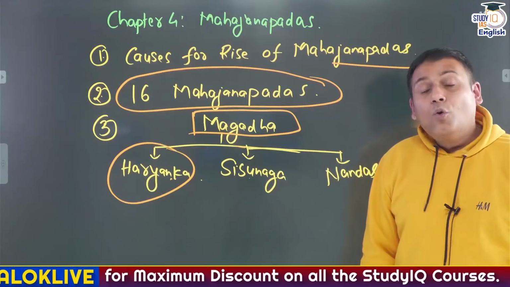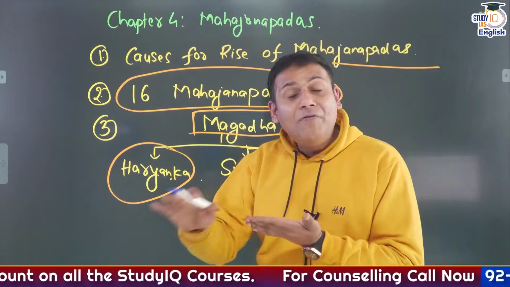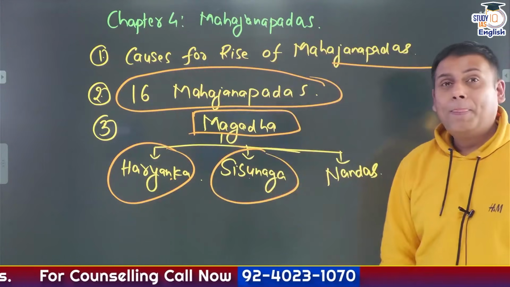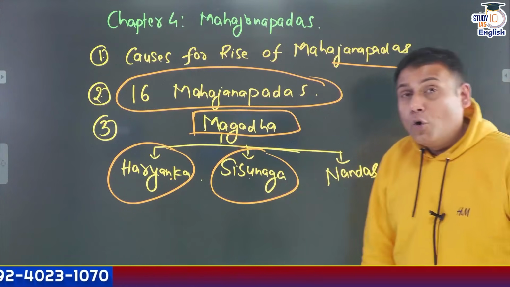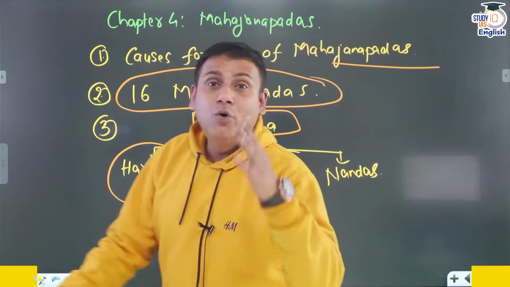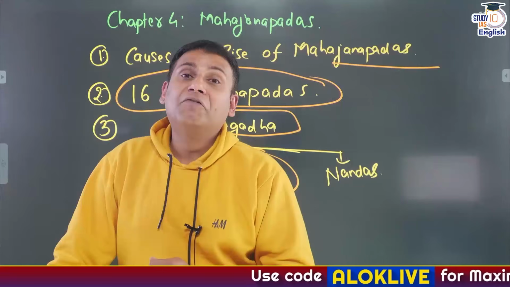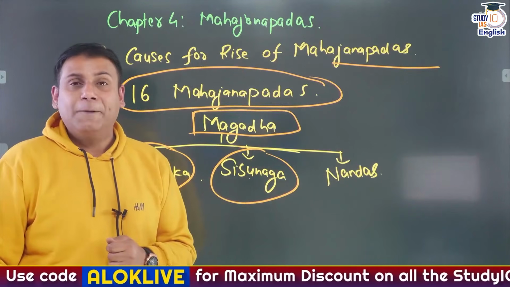Which ruler or which dynasty completely destroyed the power of Avanti, which was one of the strongest Mahajanapadas? It was Shishunag. So the Magadh Empire is very important. Who was the last ruler of the Nanda dynasty who was dethroned by Chandragupta Maurya, who laid the foundation of the Mauryan Empire? It was Dhananand, the last ruler of the Nanda dynasty.